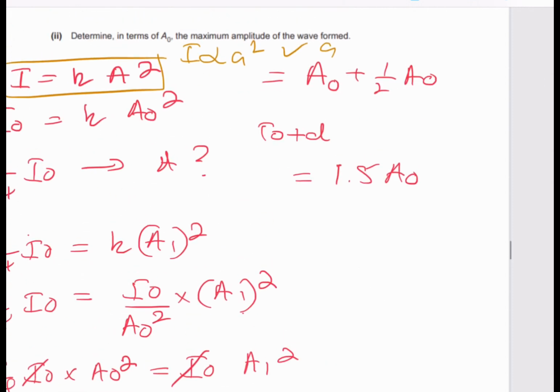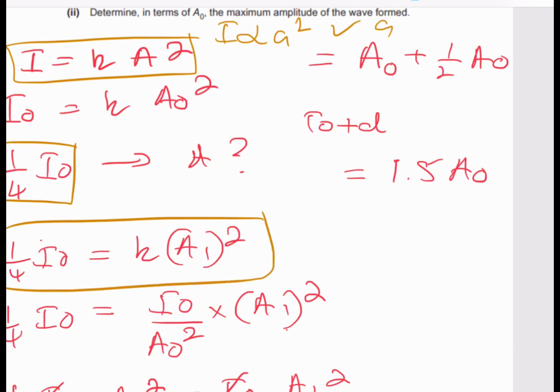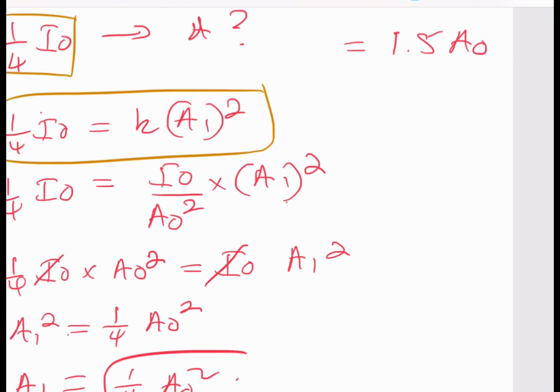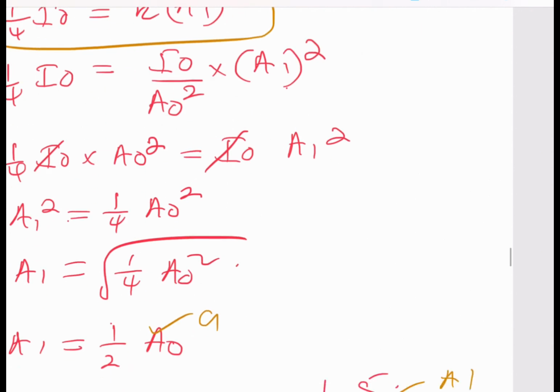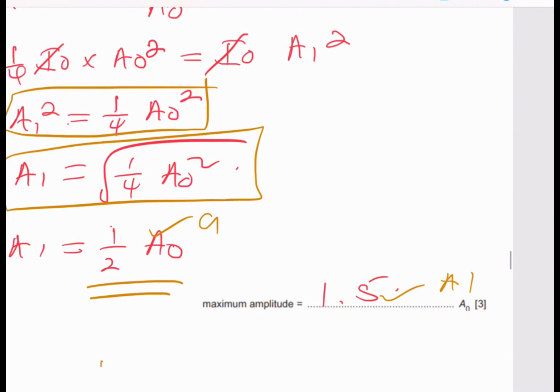So remember, write the equation. What do you know? The intensity is reduced to 1/4, right? So write that equation down, right? And then you ask yourself, if you return to 1/4, your value of K, you know it, you multiply both sides by that. That means that your amplitude A1 is actually related to A naught by that equation. So A1 is actually the square root of that. So A1 is actually half of A naught. So you can find the total, which is 1 plus half, which gives you a total of 1.5, which is the answer that we got here.